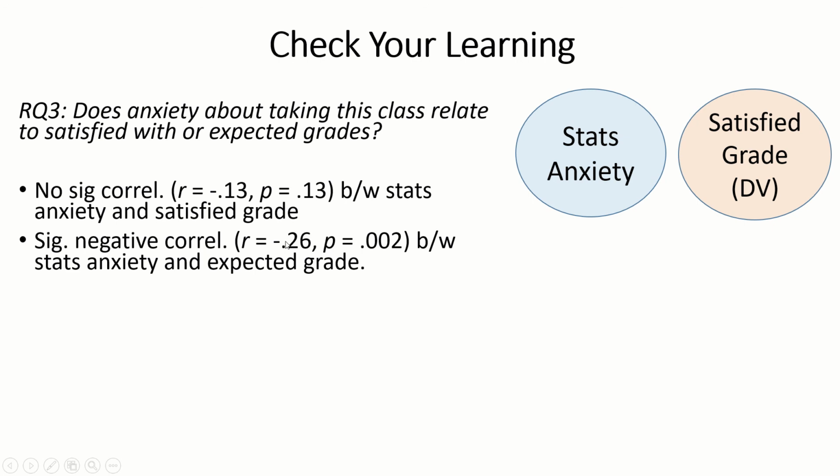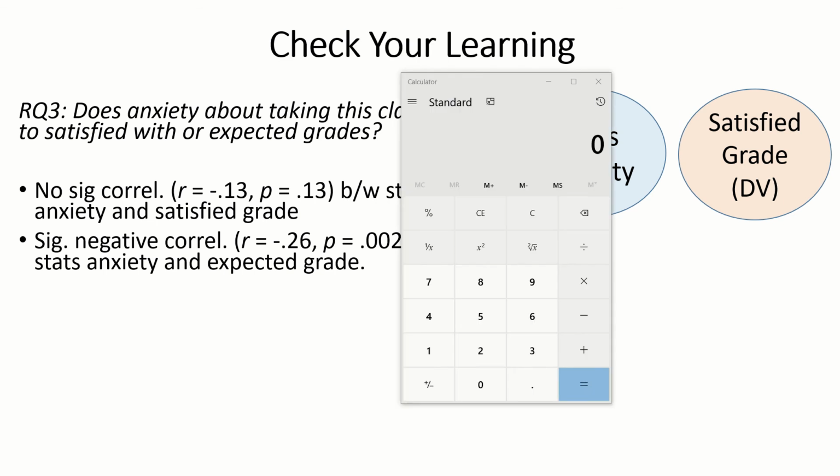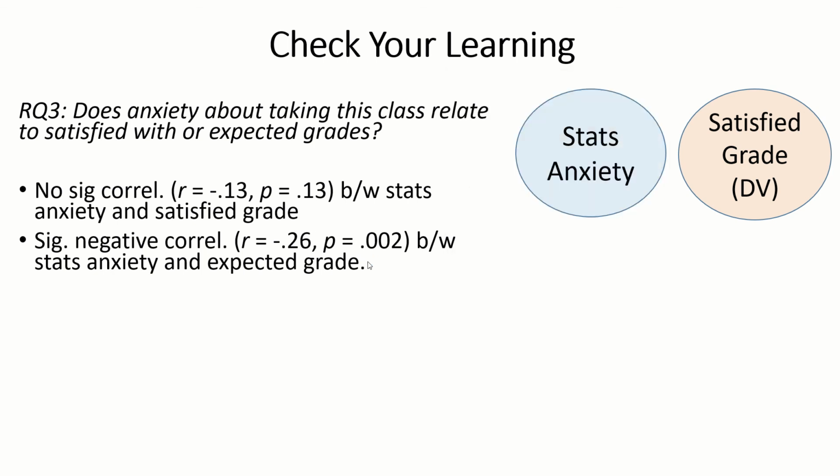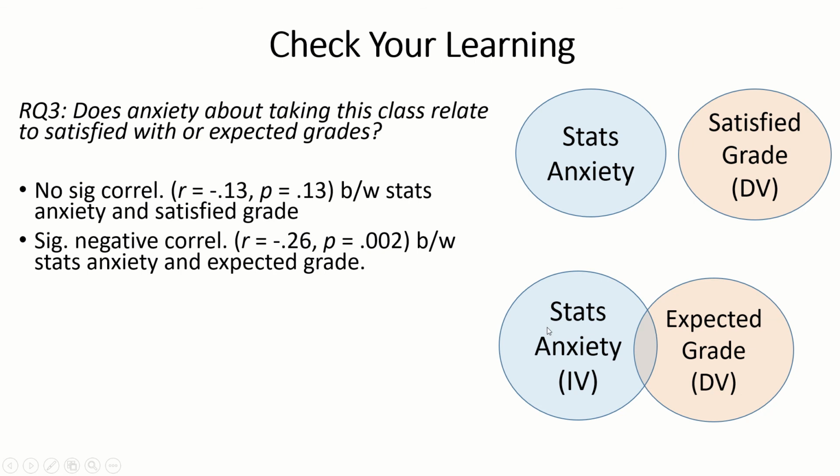And how do we do that? Well, we're going to take our correlation value, square it, and multiply it by 100. So I need to get out my calculator. All right, so we're going to take 0.26 and then square it. That will give us approximately 6.8%, 6.76%, so 7% overlap between stats anxiety and expected grade here. So there should be 7% overlap between the Venn circles here, right? According to Cohen, this is still a moderate relationship, even though it looks like a small amount.